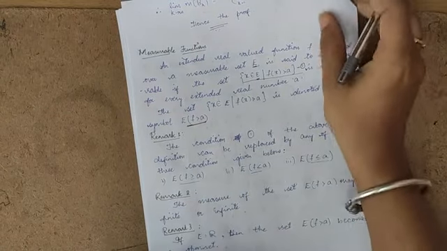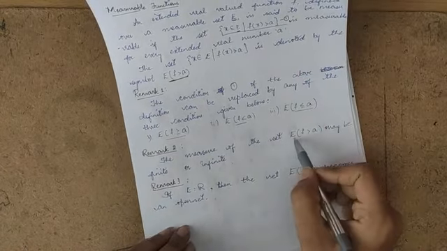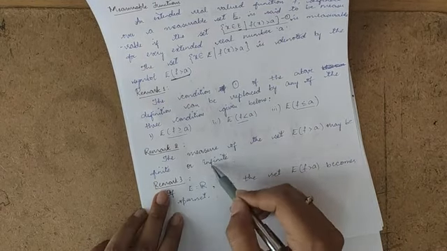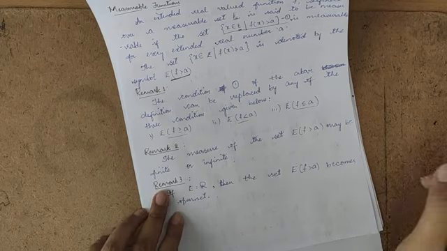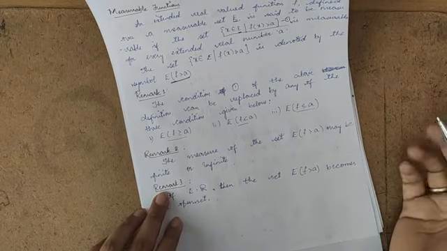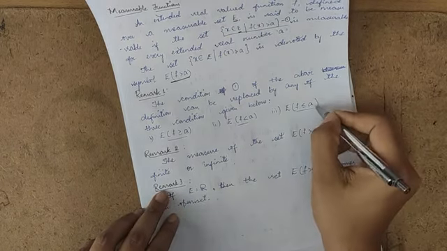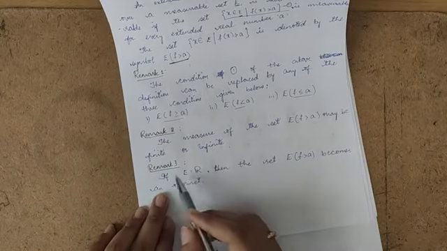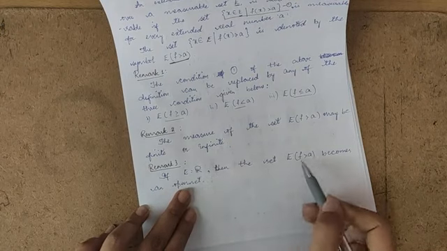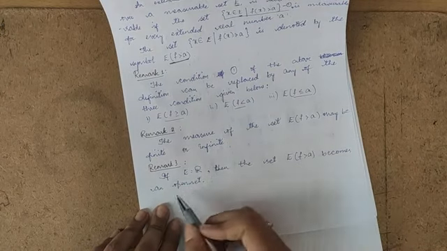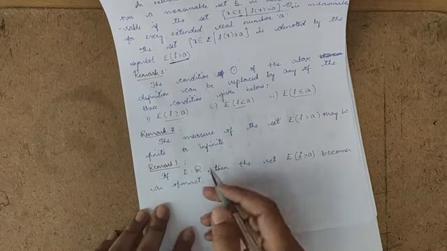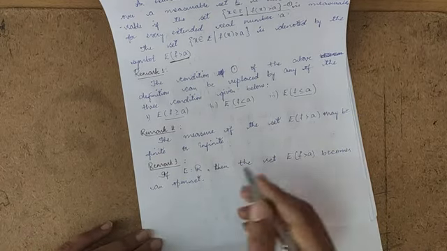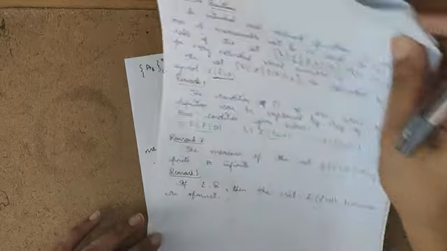The measure of the set E of f greater than A may be finite or infinite, since we are considering our domain as extended real valued functions, so A may be finite or infinite. If E is equal to R, then the set E of f greater than A becomes an open set, since R is a Borel set.